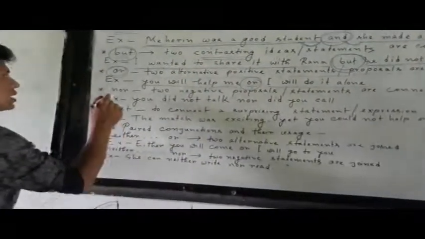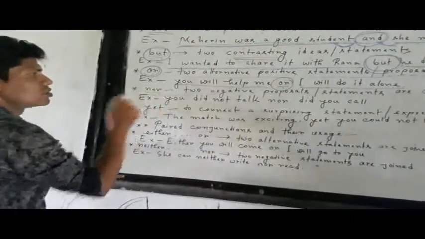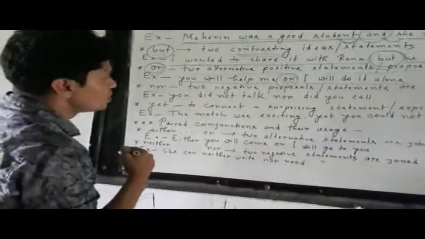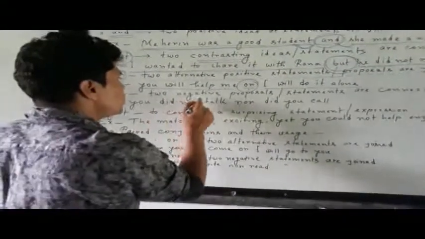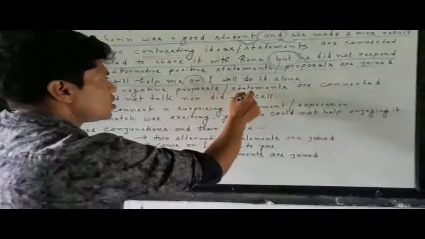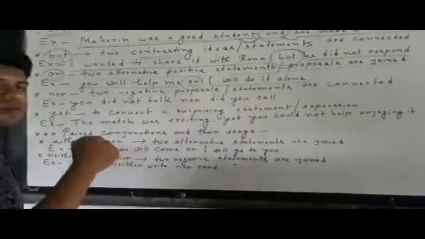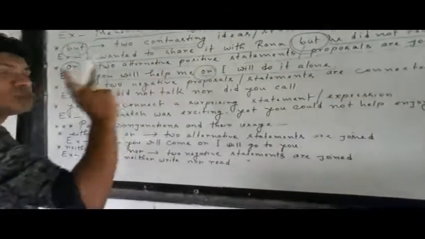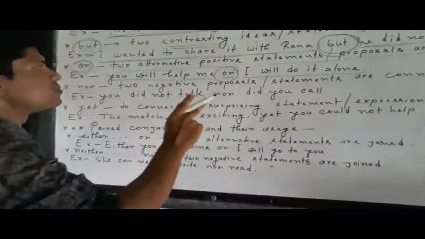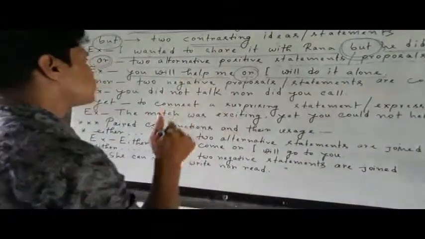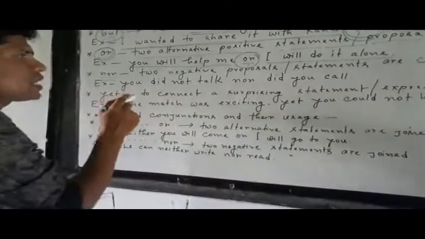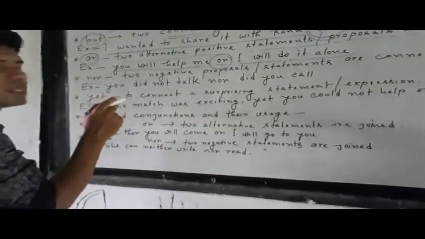Dear students, now the negative word nor. Why nor? Of course, two negative proposals or statements are connected. Earlier, in the case of or, the two statements were positive. Now these statements are not positive, rather very negative.